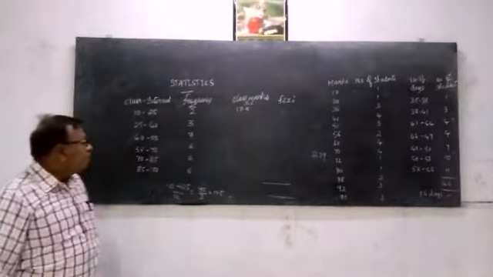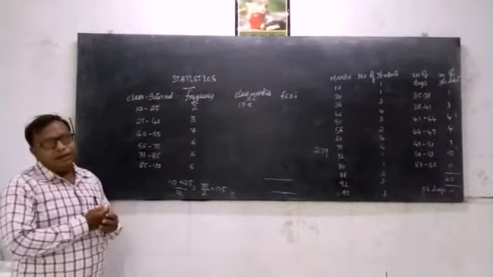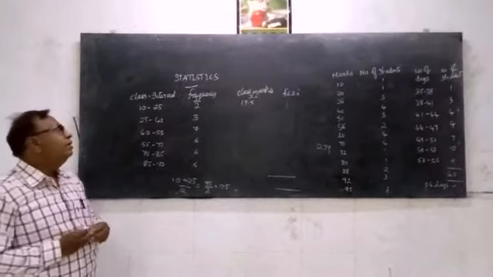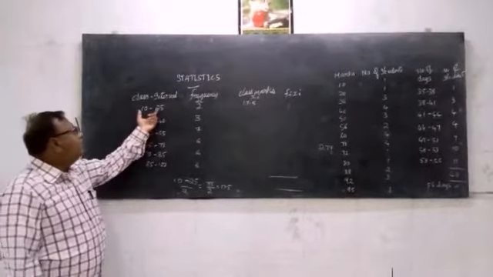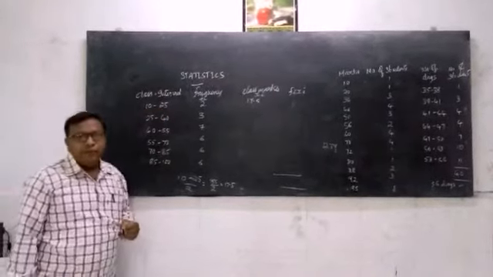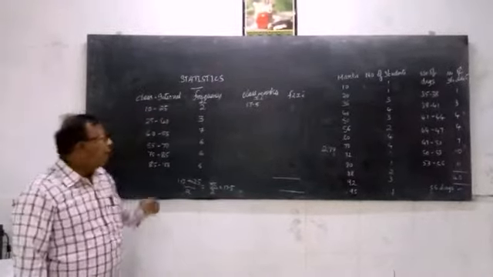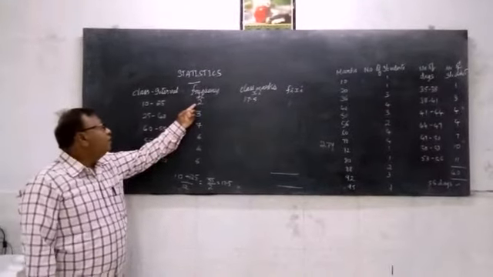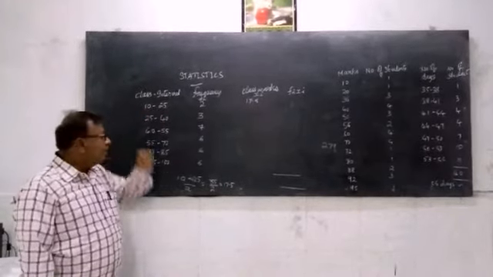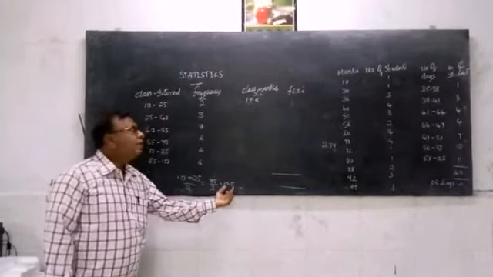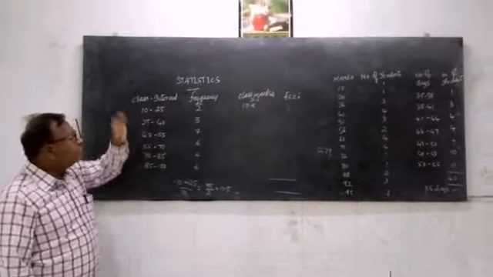So this is how we get the class marks. Why do we do this? What is the necessity of finding the class mark? Here we assume that the entire frequency of the class is concentrated at the middle of the class interval. Once again I am repeating, we assume the entire frequency is concentrated at the center. So we are finding the center, which is 17.5 for the first class interval.